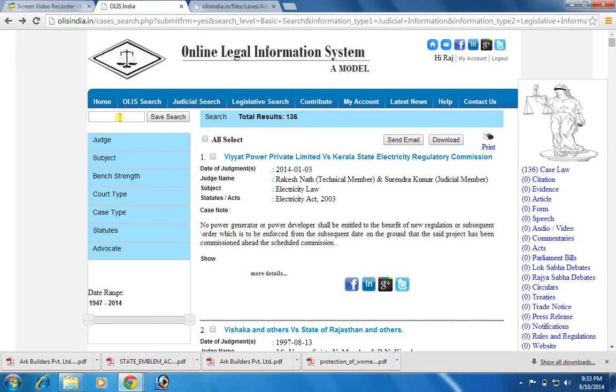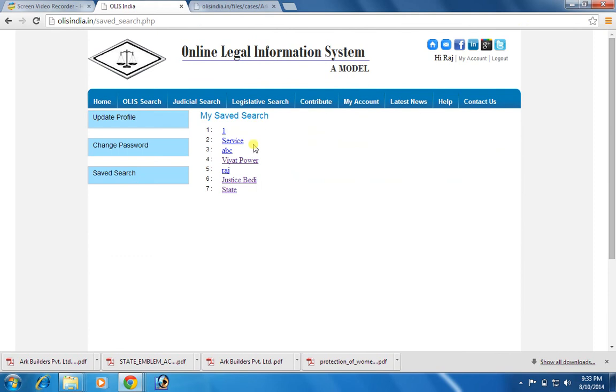Suppose these 136 listing of record I want to save in my account, then I have to give some query name like state, and then I will have to click on the save search button. It is saved on my account. This is the 7th search. Then go back.